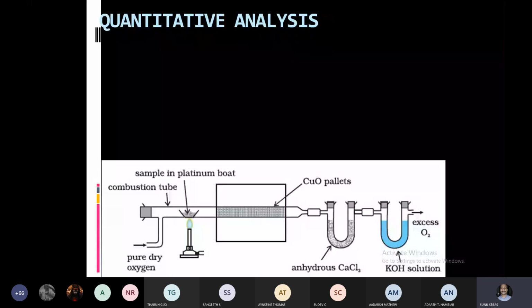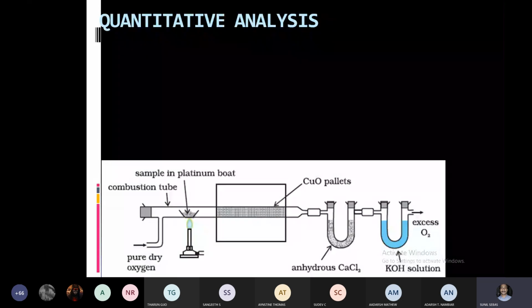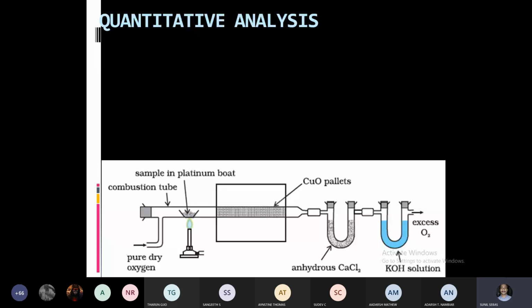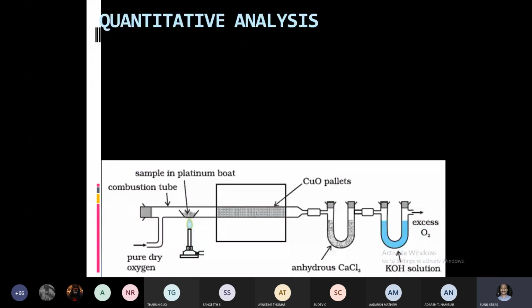If you know the weight before the experiment, how will you find out the weight of H2O? New weight after passing the gases minus the weight before the experiment. That will give you the mass of H2O produced.